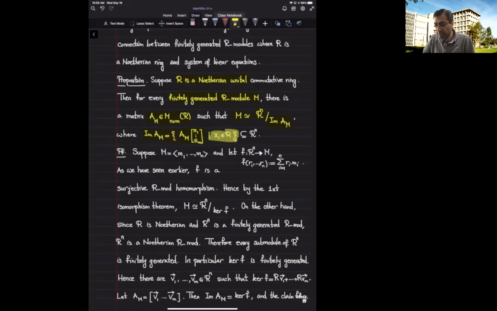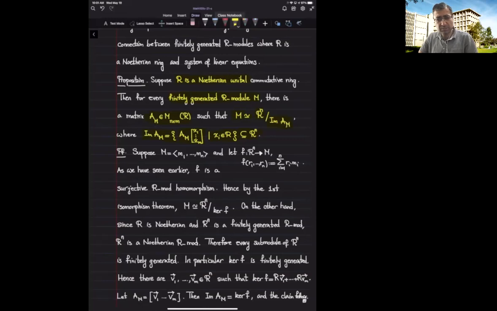You can also think about a matrix, similar to vector spaces, as a linear transformation, as an R-module homomorphism from R^m to R^n. In that sense, the image is a submodule of R^n, and we are modding out R^n by this image. The claim is you can always find such a matrix and write M as a quotient of R^n by the image of this matrix.